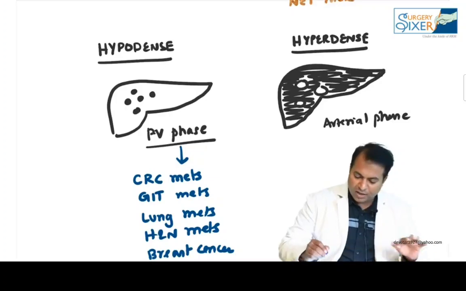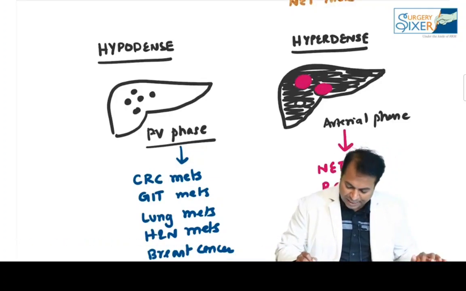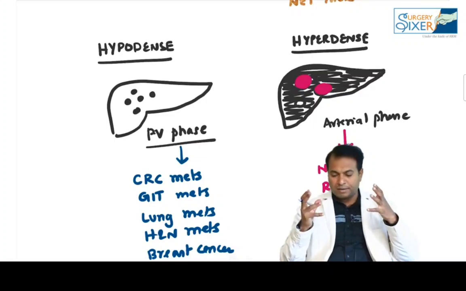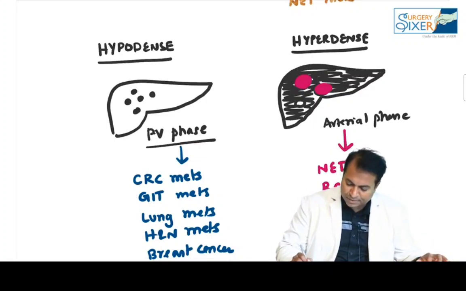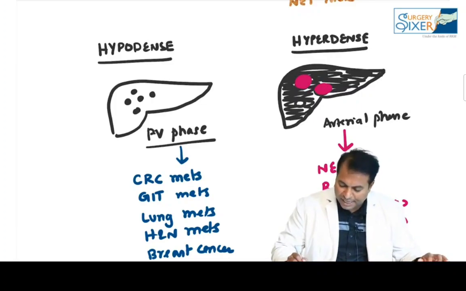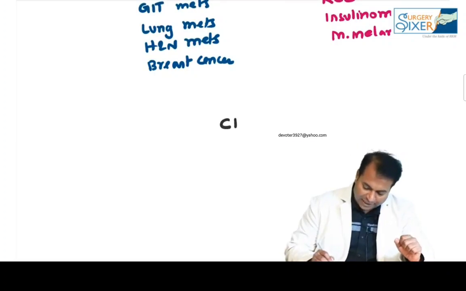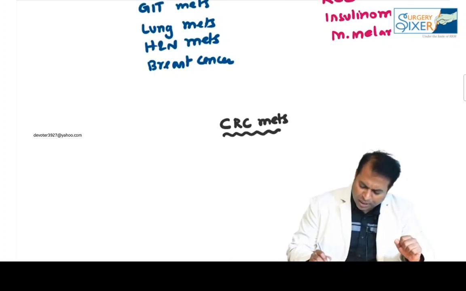And never ever forget which mets are hyperdense like this: neuroendocrine tumor and renal cell cancer. They have prominent mets. Neuroendocrine tumor includes insulinomas, and also malignant melanomas. So these are some of the places where you get hyperdense mets. I told you we can operate colorectal cancer mets, and you can operate neuroendocrine tumor mets.